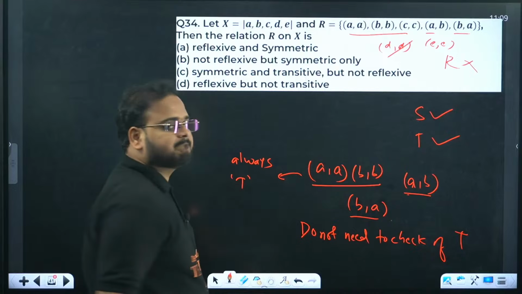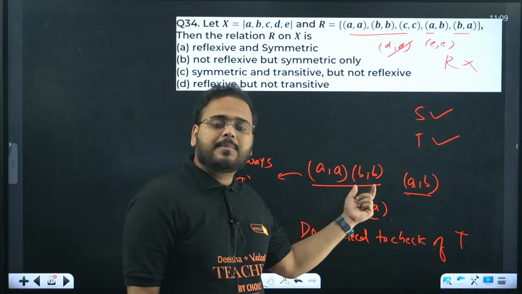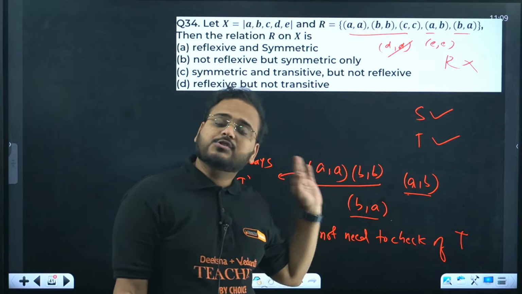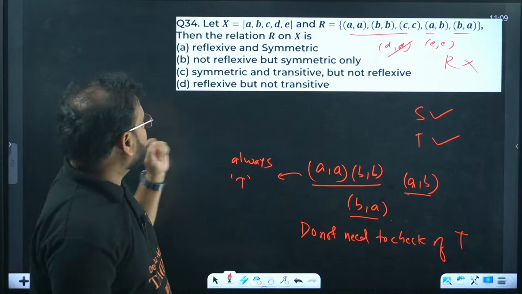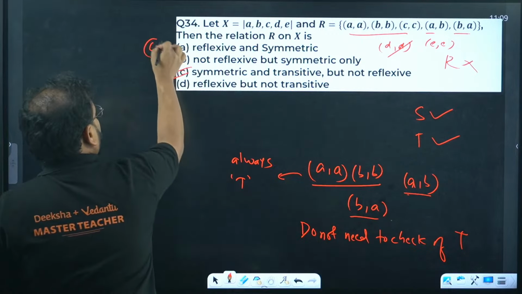If you have this kind of relation, AA, BB, and AB or BA, it's always transitive. So answer is transitive and symmetric both, but not reflexive. So answer is option C. A good question.